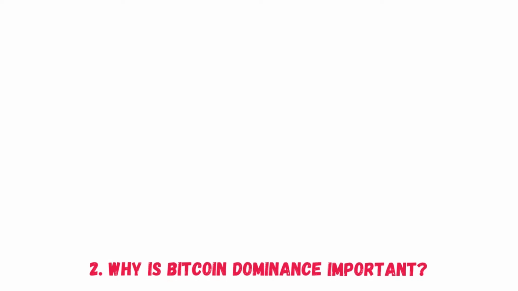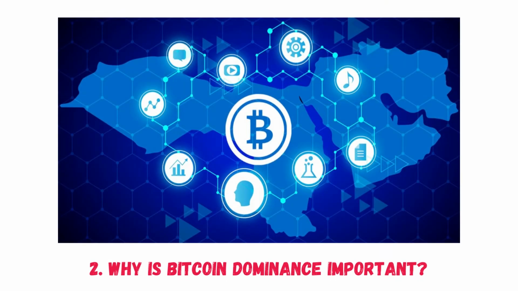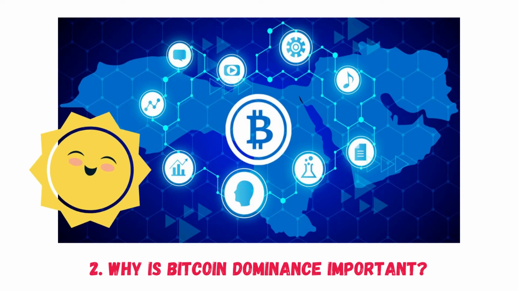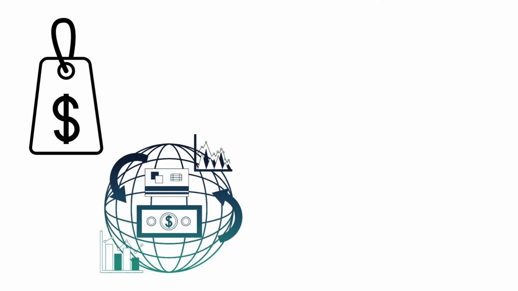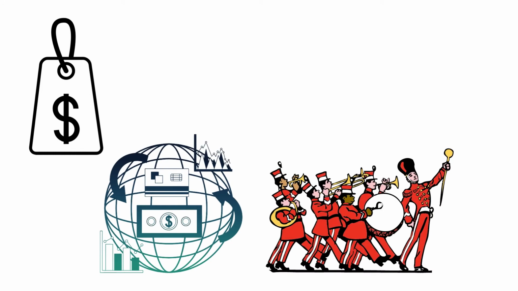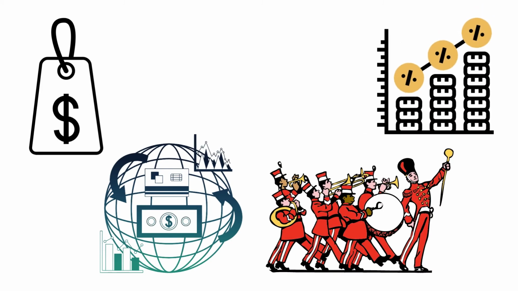2. Why is Bitcoin dominance important? Returning to our space analogy for the crypto ecosystem, just as the sun has a significant impact on the planets in its orbit, Bitcoin has a significant impact on the projects within the crypto universe through pricing. Because price is a factor in dominance, the price of Bitcoin is highly correlated with the price of all other coins. Prices, on the other hand, do not move in lockstep. The degree of correlation is proportional to dominance.